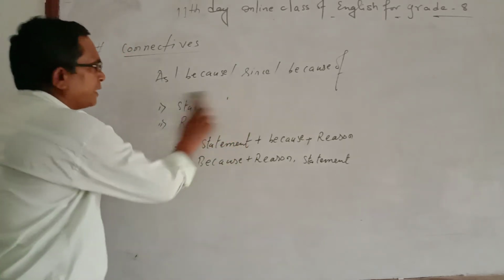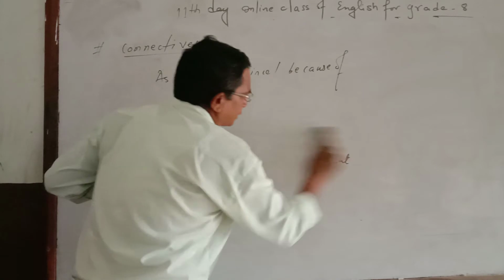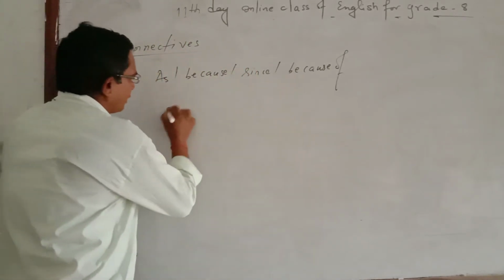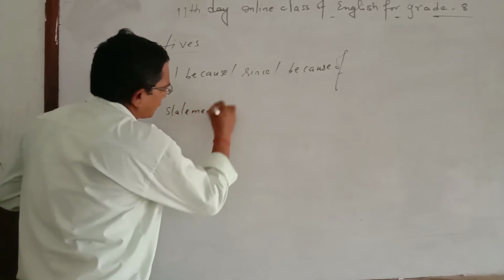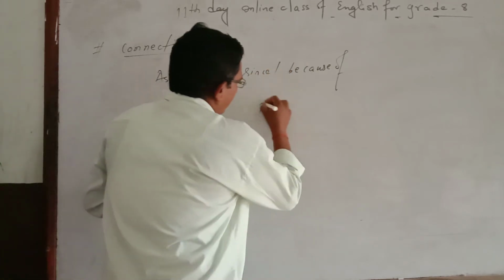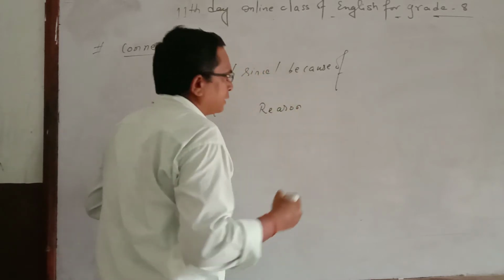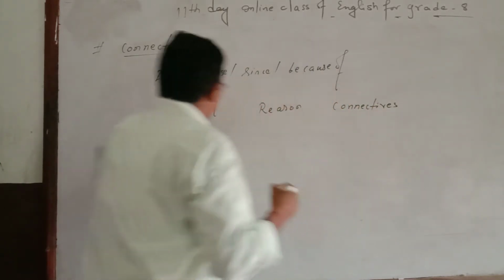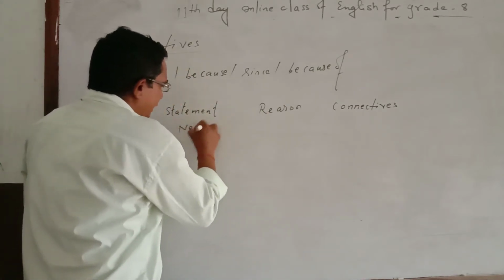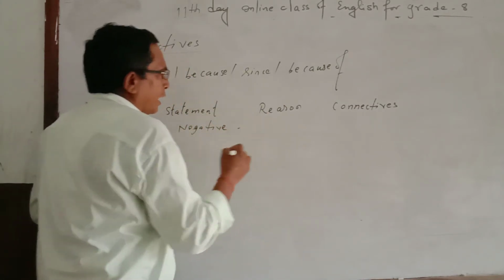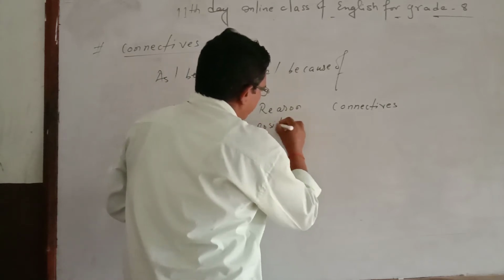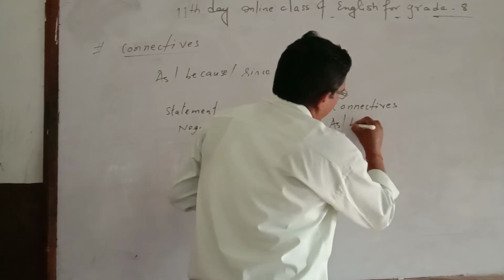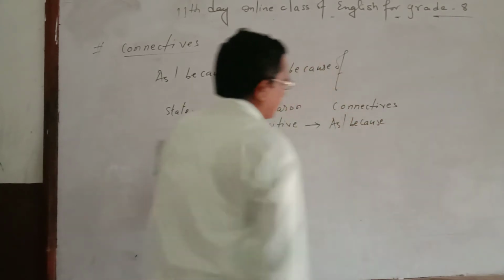Which connectives will be better to join the two sentences? You can see this given technique. At first, you see there is a statement. In second, reason, and in third, connectives. So, if statement is negative and reason is positive, at that time you can use either as or because.